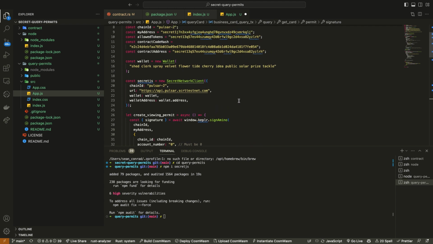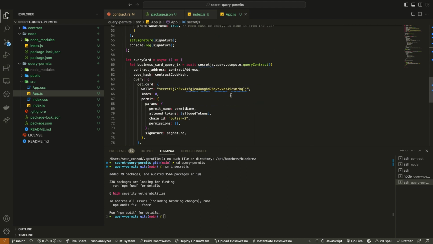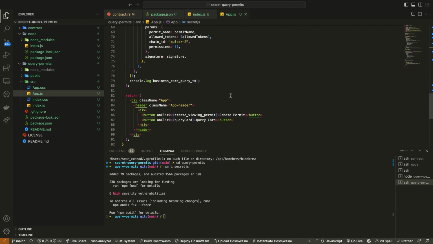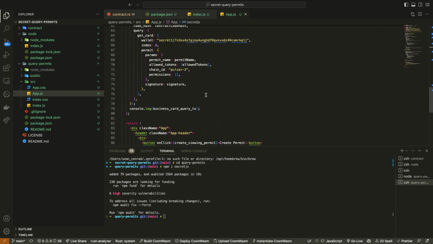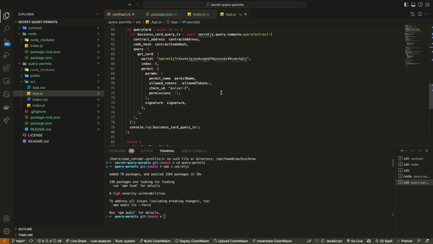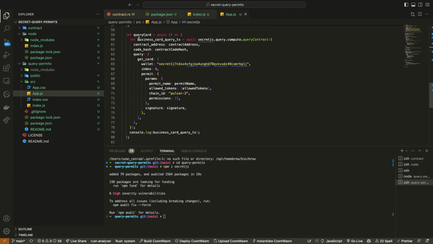Now let's actually see this in action. So what this is going to do, if we did this successfully, fingers crossed, is that when we query the card with the query permit, it's going to console.log the card that we created, Boopy's card, with his Yahoo email. So let's try that out.